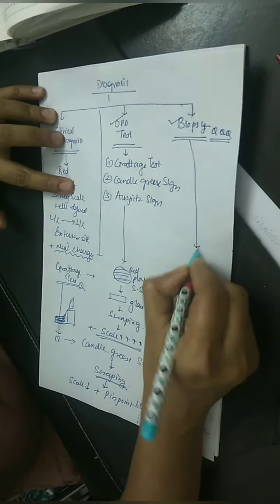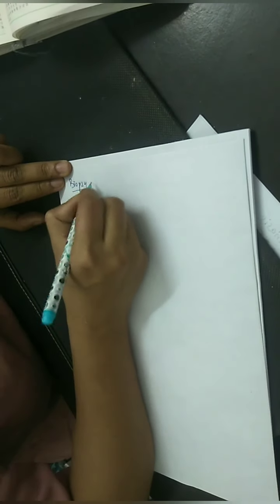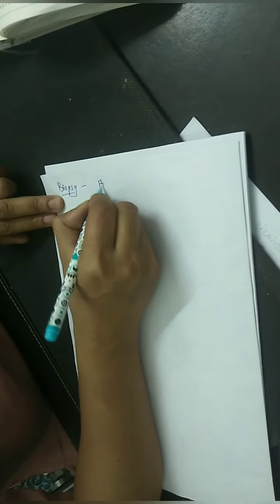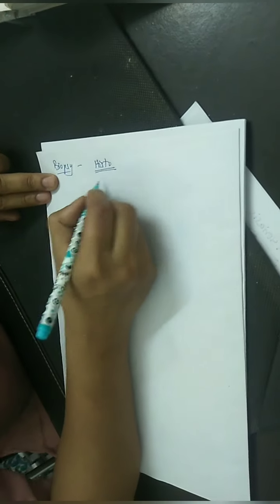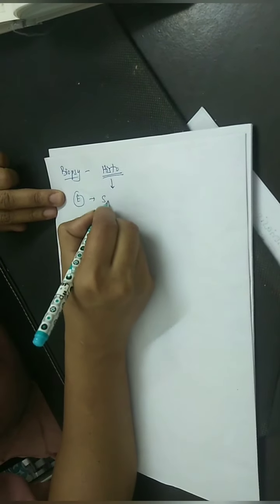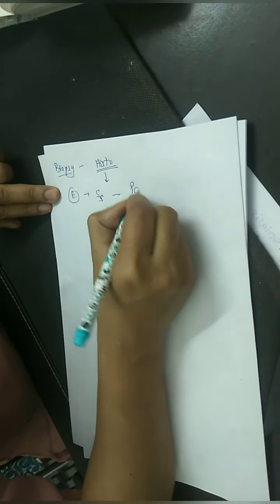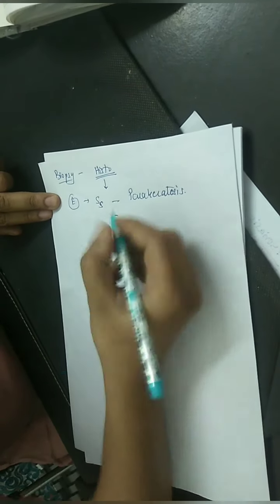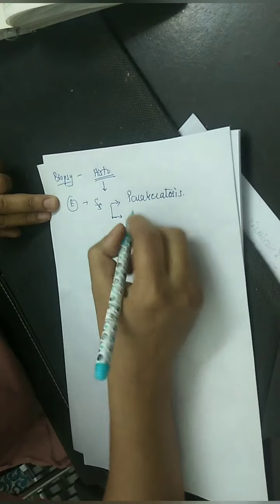Now come to biopsy, which is very, very important. In biopsy, you will take a 4 to 5 mm skin lesion and send it to histopathology. And what will you get in histology? In the epidermis, in the stratum corneum, you will get parakeratosis. I think now we don't need to mug up. I have told you this in pathophysiology.